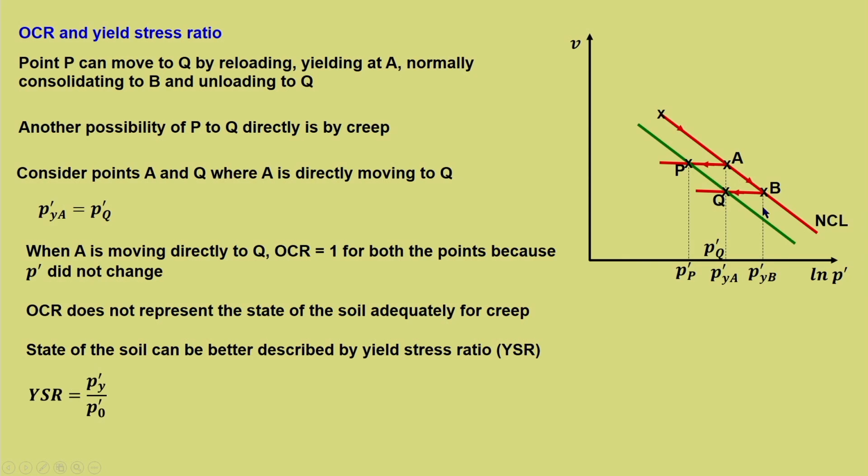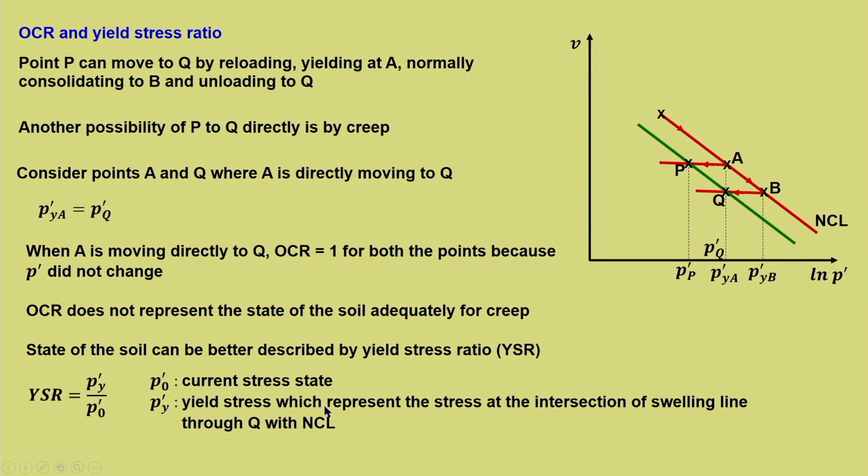So, here B is the yield stress for point Q. P naught dash is the current stress state, P dash y is the yield stress, which represents the stress at the intersection of the swelling line through Q with NCL. So, this is the required P dash y.